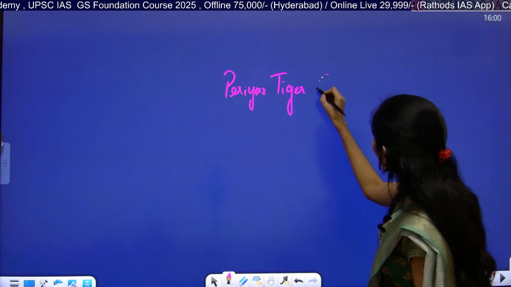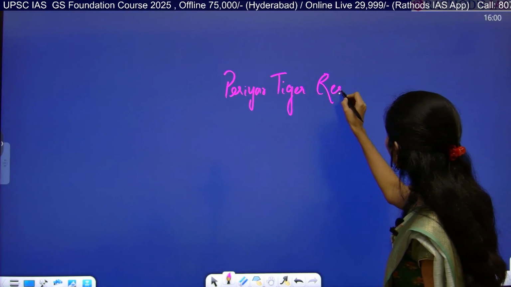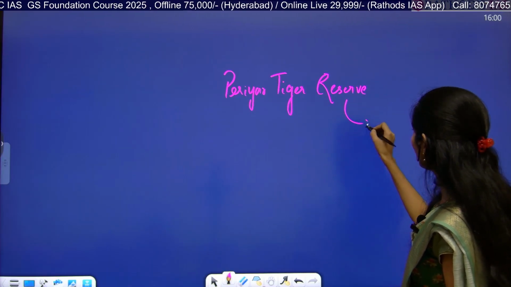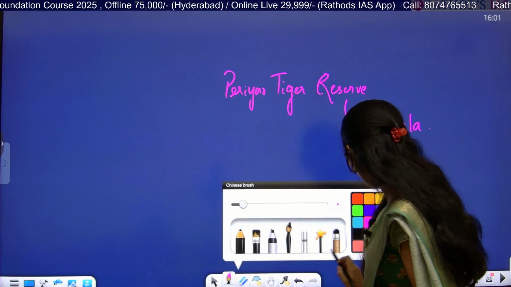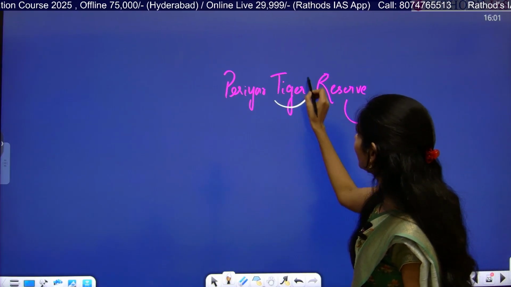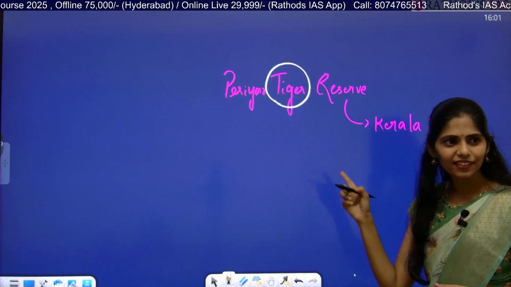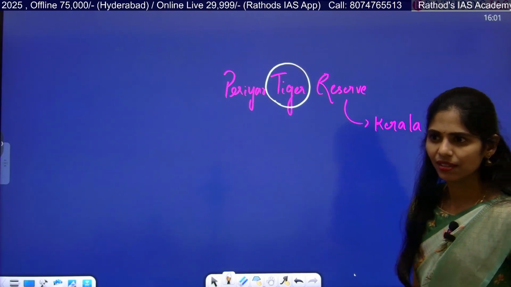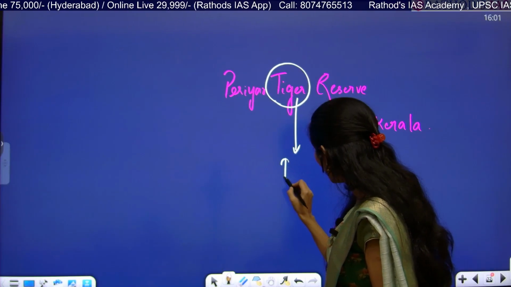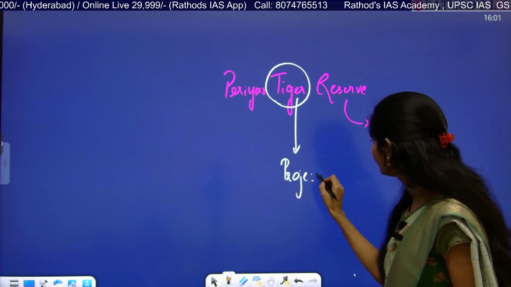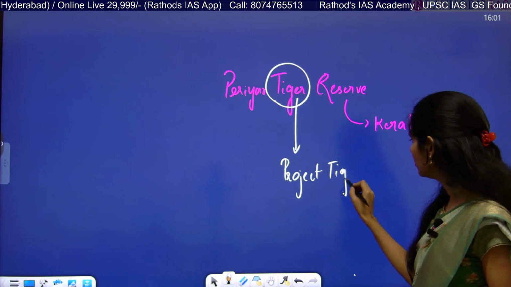Okay, so Tiger Reserve, right? We know that it is located in Kerala. So we have only one hint here: it is talking about tiger. Tiger is a big animal, belongs to the cat species, and to protect this tiger we have Project Tiger. Yes or no?